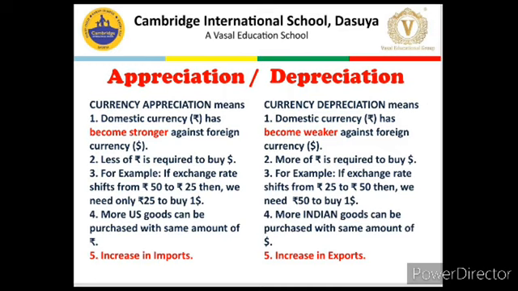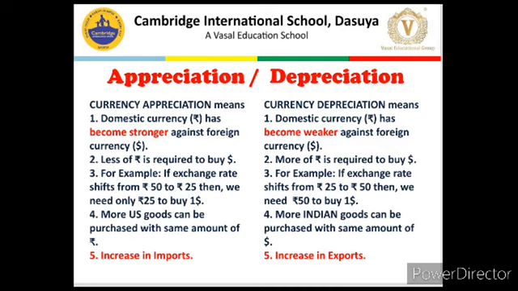Vice versa, depreciation is just the opposite of appreciation. Now the domestic currency has become weaker against foreign currency, meaning more Indian rupees are required to buy a US dollar. For example, if the exchange rate was $1 equal to 25 rupees and now it has become $1 equal to 50 rupees, we can buy only half a dollar from the same 25 rupees, or we require 50 rupees to buy $1.